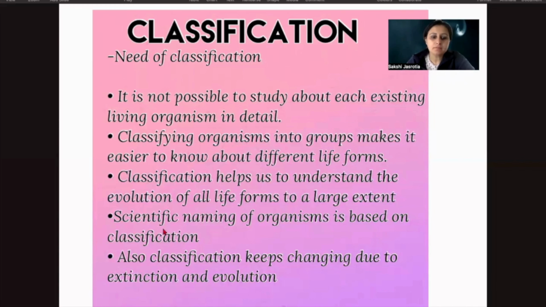Right. The scientific names, as we have just discussed, the first is the genus and then is the species. So we get to know कि किस genus का और किस species का organism है जिसके बारे में हम बात कर रहे हैं, right? All classification keeps on changing. Also, the classification keeps on changing due to extinction and evolution.